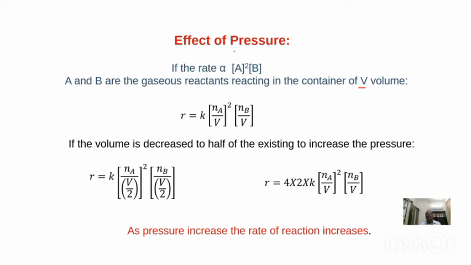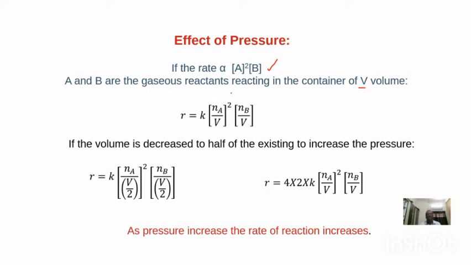So what is the relation between pressure and volume at constant temperature? It is given by Boyle's law. We know that when the pressure decreases, the volume increases, or vice versa. That means we can increase or decrease the pressure by reducing or increasing the volume. Like that, we can change the pressure of the reaction mixture at constant temperature. Let's say again we are considering the same rate law of a particular reaction: rate is directly proportional to the molar concentration of A power 2 into the molar concentration of B.